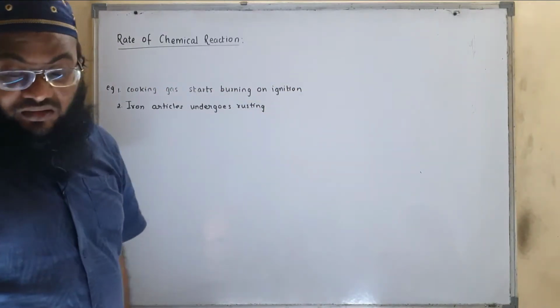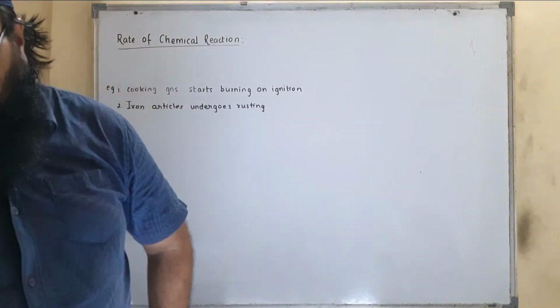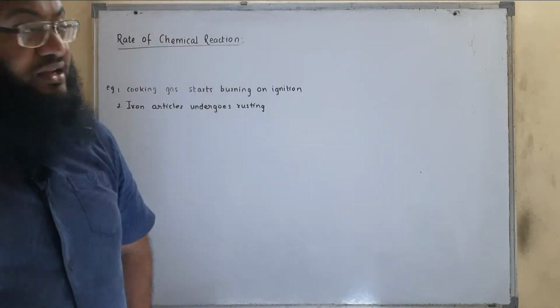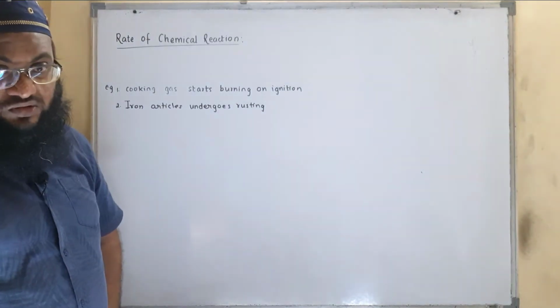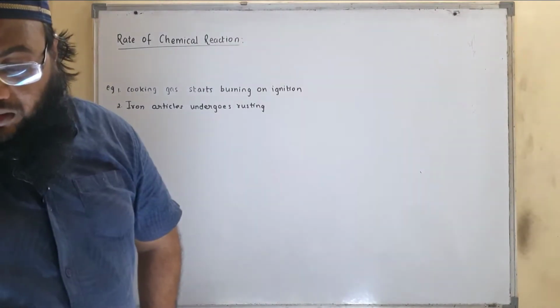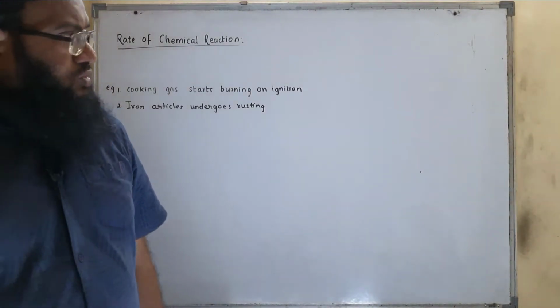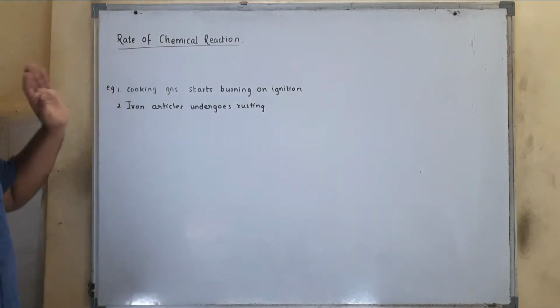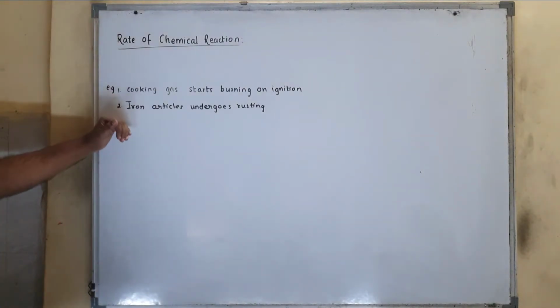Another example, if I say erosion of rocks takes place from soil, again erosion of rock is also a slow process. The reaction is slow, it's a slow rate. So this is nothing but rate of chemical reaction. Rate can be either slow or it can be fast.